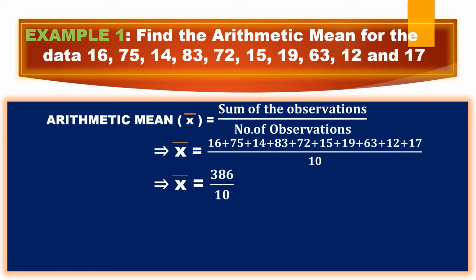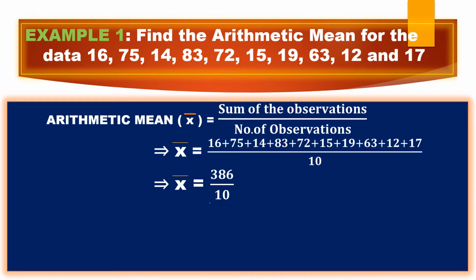386 by 10. Whenever the division is by a power of 10, like 100 or 1000, it is easy. Here, 100,000 will not be there, because he will not give that many observations. He will not give 100 observations, right?